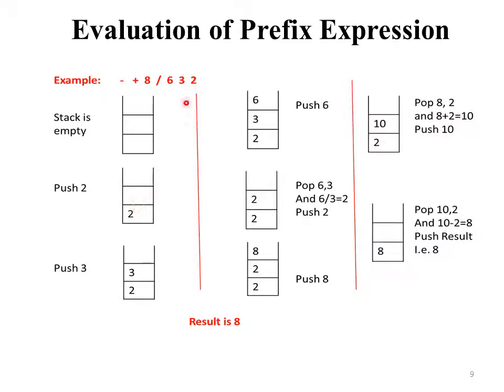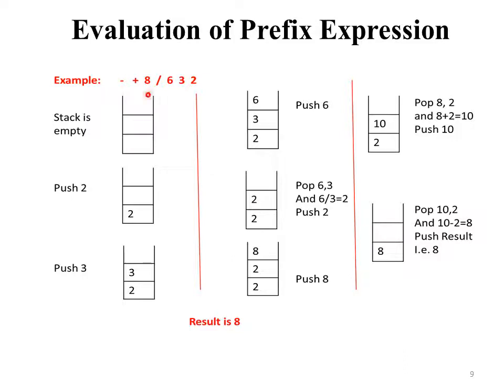So we push 2, then 3, then we push 3, then 6, that's why we push 6. Then the operator is division, so we pop 6 and 3 and perform this division operation. So we divide 6 by 3. So the answer is 2. That's why we push 2 in the stack.